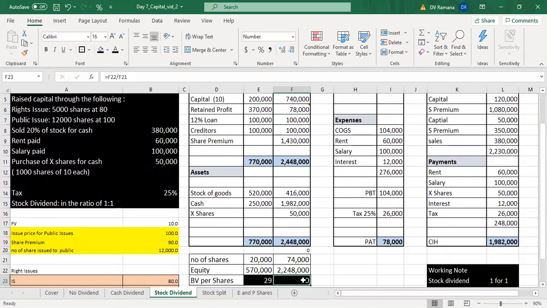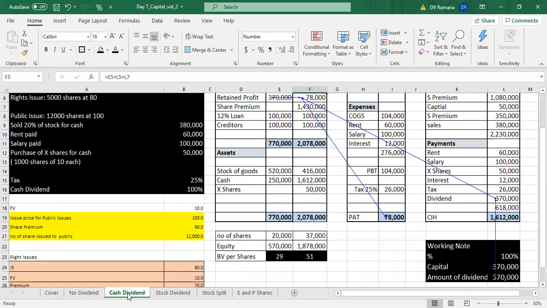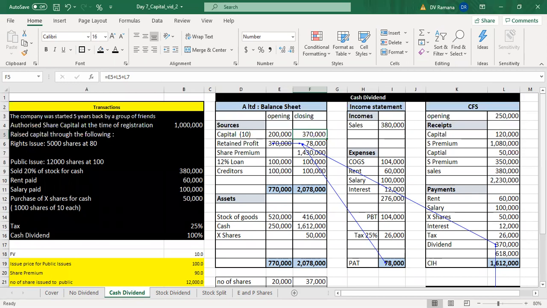So book value per share falls in case of stock dividend because the number of shares have gone up. Book value per share falls in case of cash dividend because the equity has come down. But in both the cases, the book value per share has changed. The change in the book value per share is because of the change in equity or the number of shares.